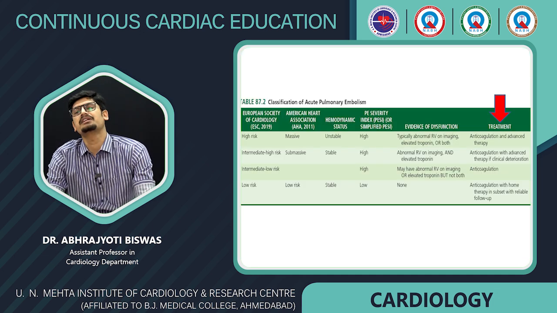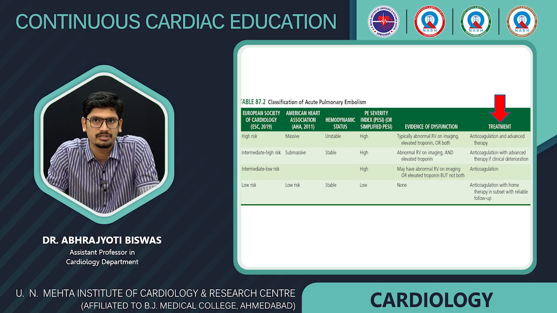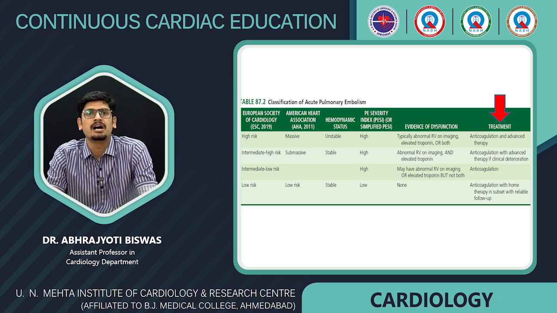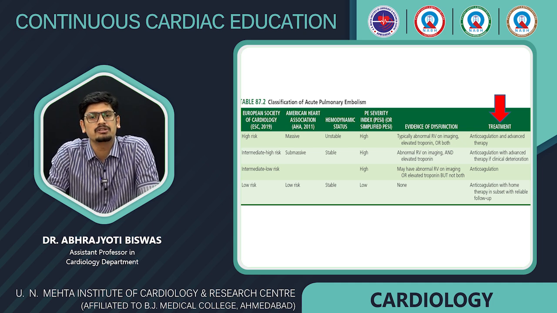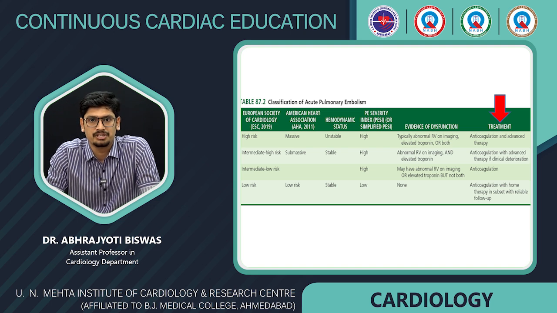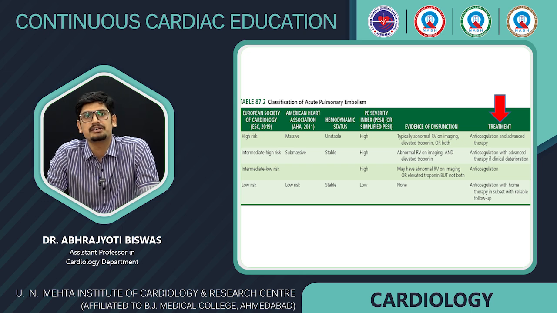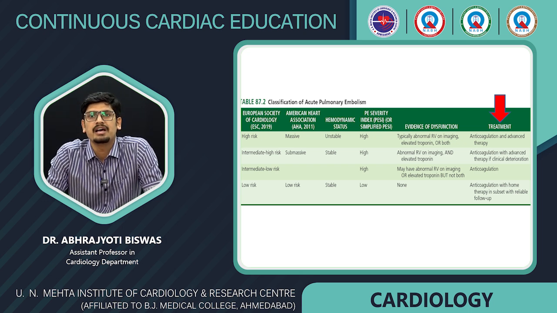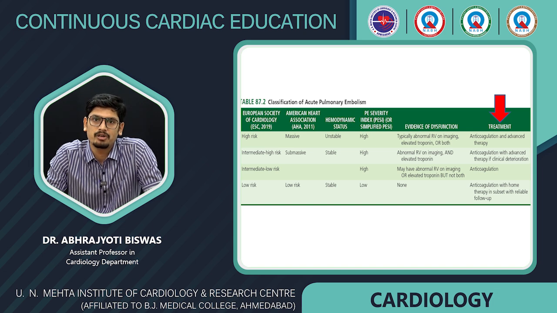Why is there a need to classify, to stratify these patients? This is because the treatment ultimately can be guided based on the severity of the condition. For high risk patients, anticoagulation is advised along with some advanced therapy. In the intermediate risk group, anticoagulation is again the mainstay, but advanced therapy may be needed in case of clinical deterioration. Whereas in intermediate low risk and low risk groups, anticoagulation may suffice as therapy for pulmonary embolism.